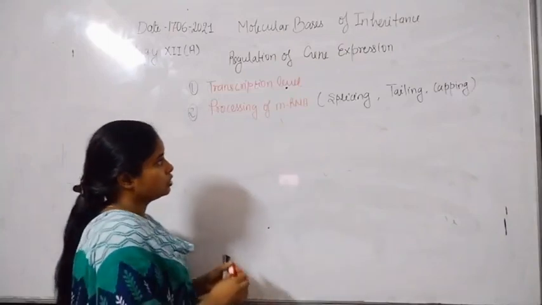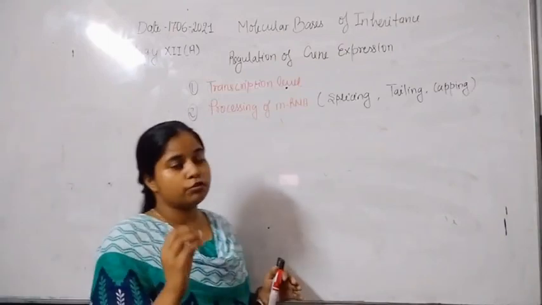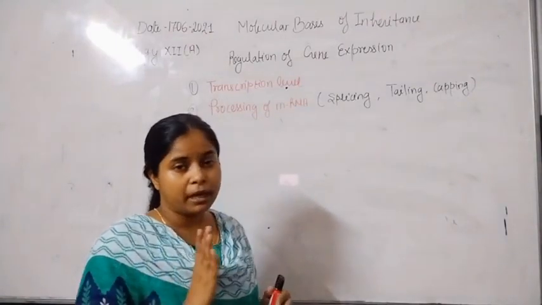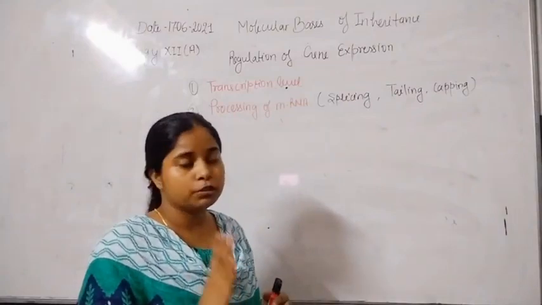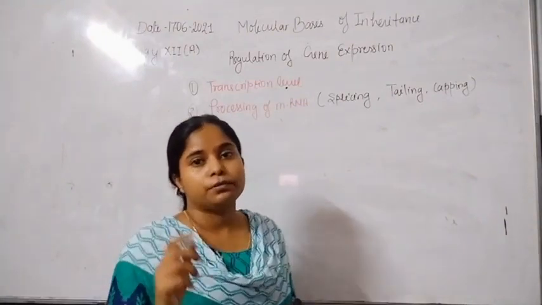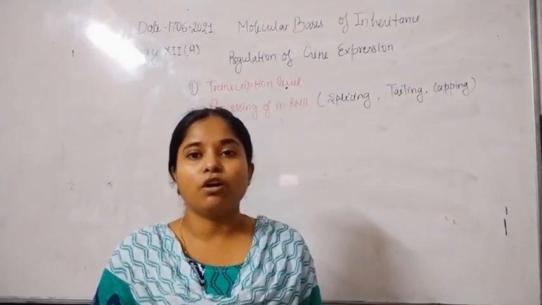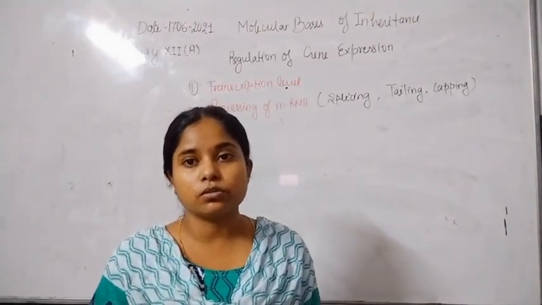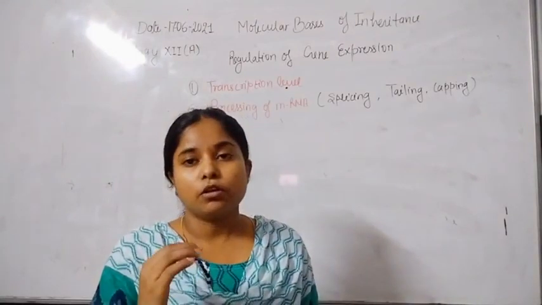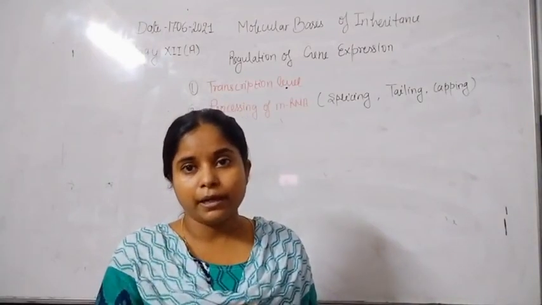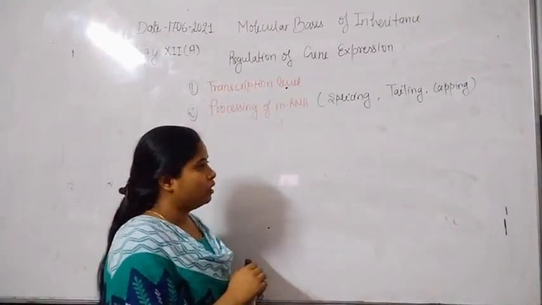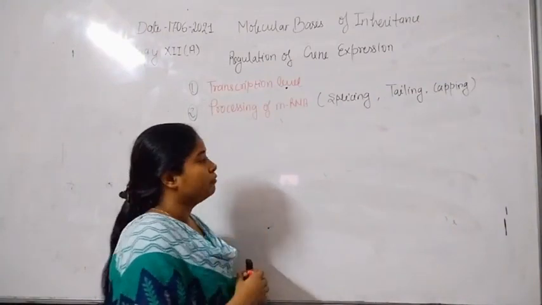Due to the presence of the 2' hydroxyl group in the mRNA, mRNA is less stable as compared to the DNA molecule. The second difference is the presence of uracil. The presence of uracil in mRNA also makes mRNA quite different from the DNA molecule.